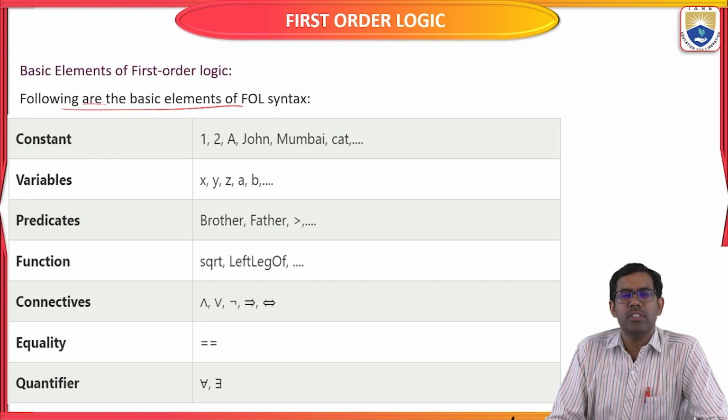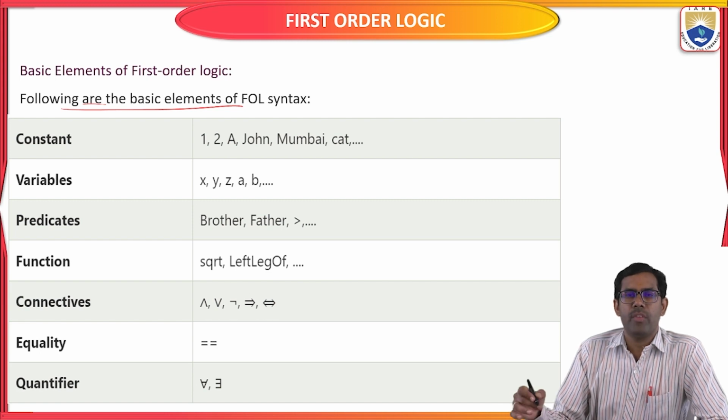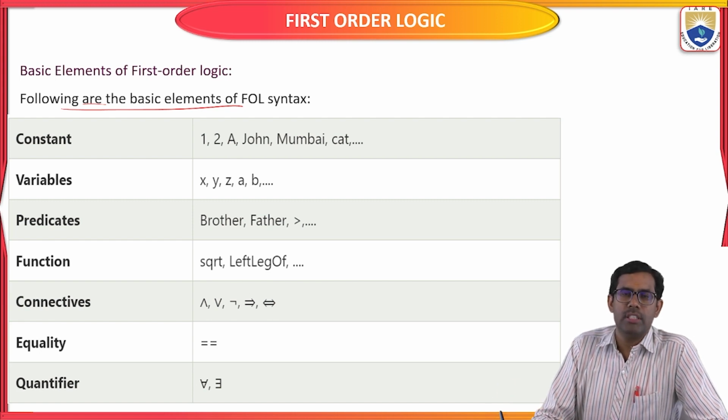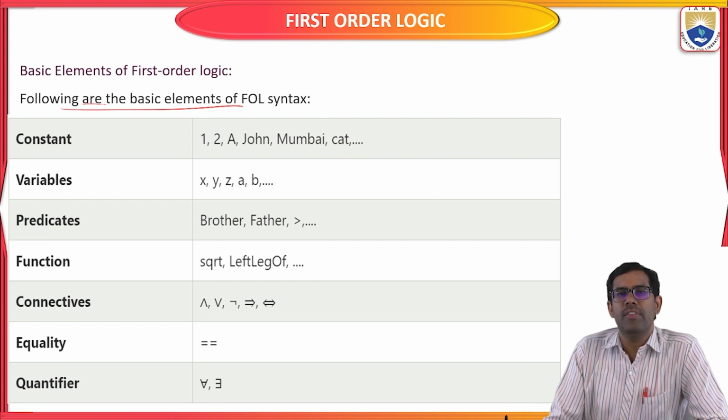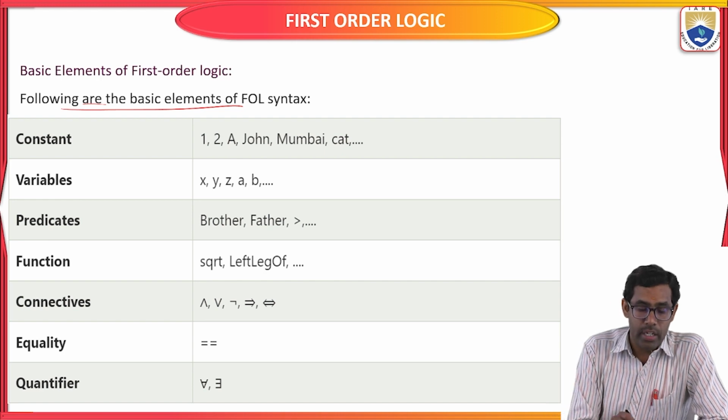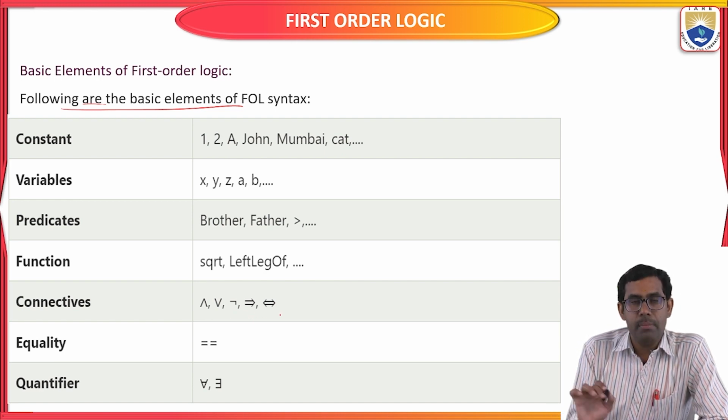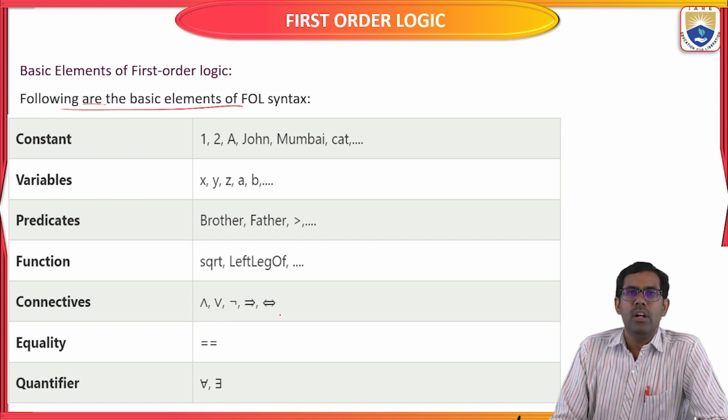Some specific functions are mentioned within first order logic statements. Then connectives, which we already know: conjunction, disjunction, negation, conditional, biconditional, and so on.